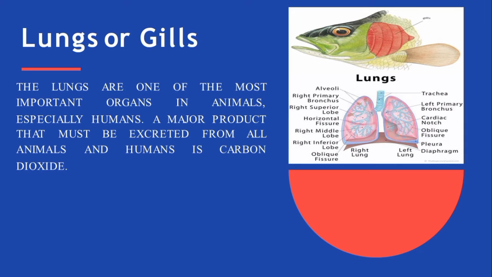Lungs or gills. The lungs are one of the most important organs in animals, especially humans. A major product that must be excreted from all animals and humans is carbon dioxide. Carbon dioxide is created in the cell as they undergo aerobic respiration. This waste product is removed from the cell and transferred to the bloodstream, and when the blood reaches the lungs, it is exchanged for oxygen and released into the atmosphere.